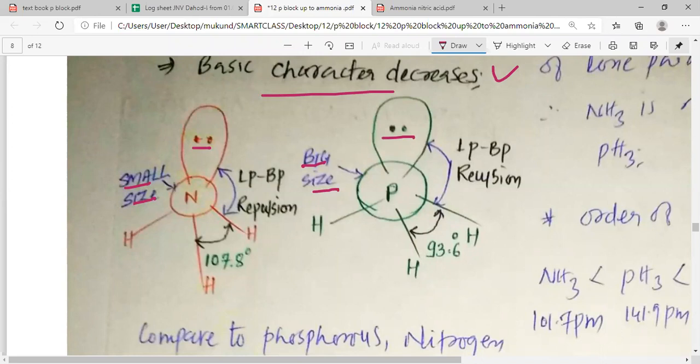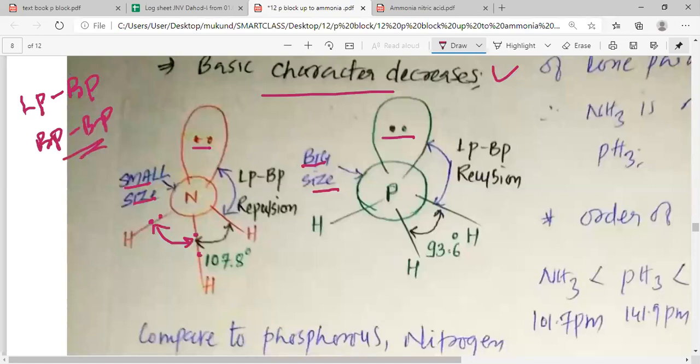Here, my dear students, 2 types of repulsion take place. One is known as the lone pair bond pair repulsion. But you can see that the electrons are also available here, and this bond pair and bond pair can also have repulsion. So, my dear students, we even have bond pair bond pair repulsion.